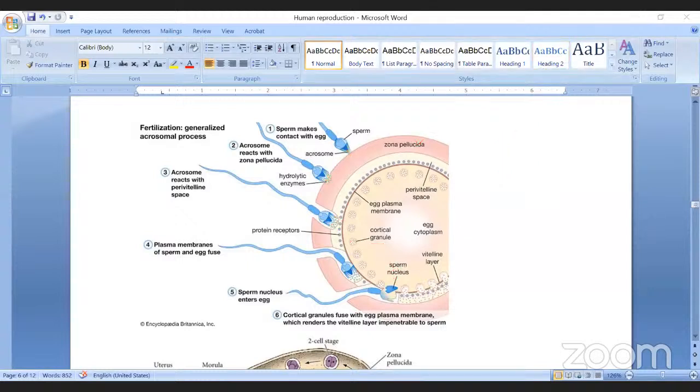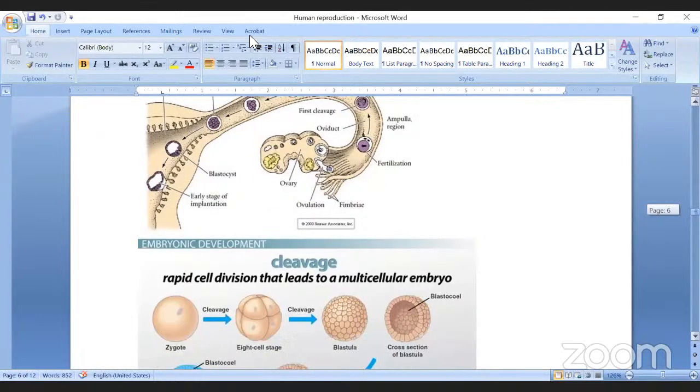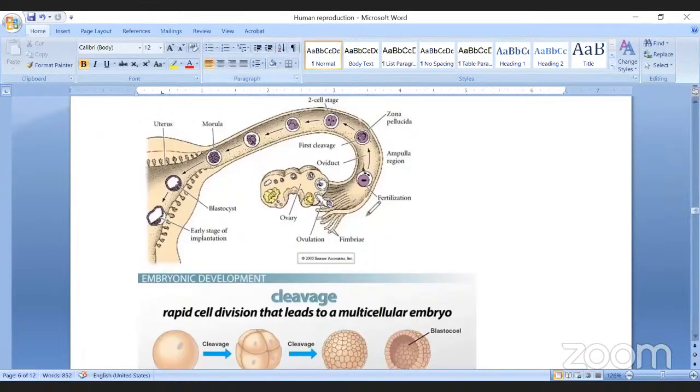After zygote formation, what happens? Once the zygote is formed, the process of cleavage begins. What is cleavage? Cleavage is nothing but a series of mitotic divisions that occurs in the zygote. That means one cell becomes two cells, becomes four, becomes eight, becomes 16.